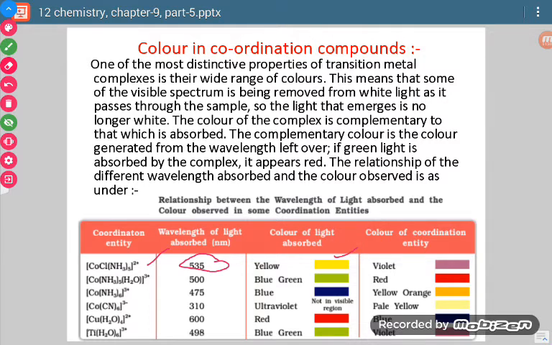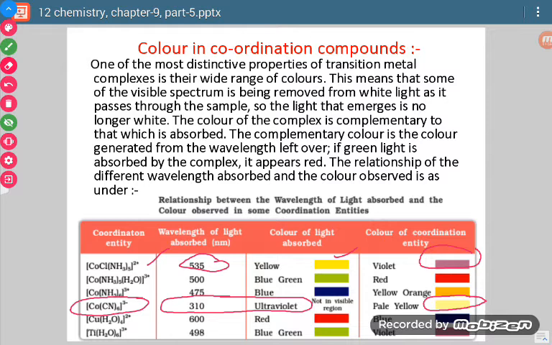So the color which it shows appears violet. What do we mean to say? We mean that this compound will appear violet, because the wavelength which it absorbs is in the ultraviolet region and has a value of 310 nanometer.